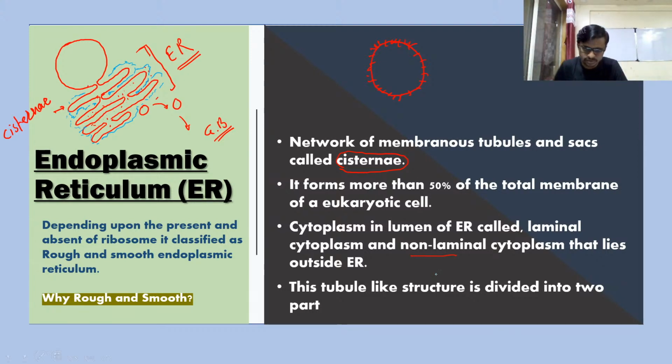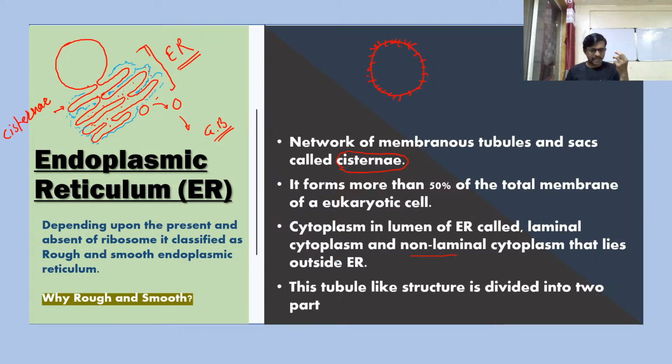If there is a ribosome, it looks rough inside of a microscope. Okay, is there anything, guys? Please ask, I will definitely answer you. So the structure which shows a granule-like appearance on the membrane of the endoplasmic reticulum, we call rough endoplasmic reticulum. Why rough? Because it looks rough inside the microscope.